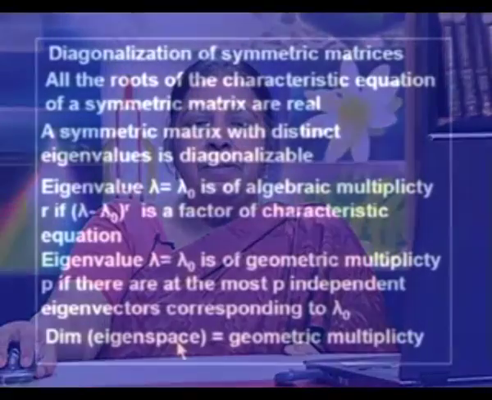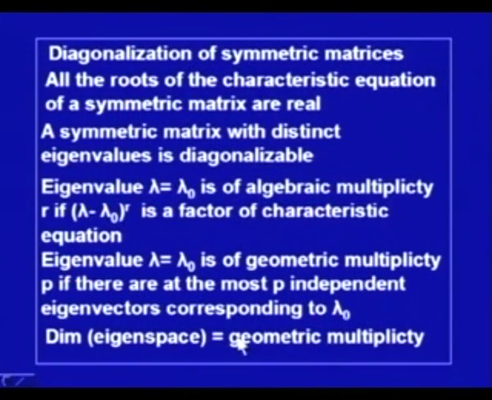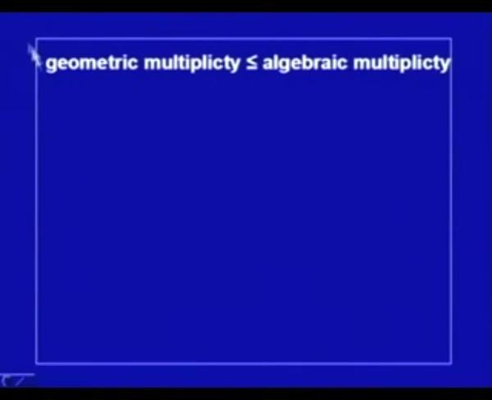Now, this is related with the dimension of eigenspace. So, we say that the geometric multiplicity is the same as the dimension of the eigenspace. We can easily check that geometric multiplicity is always less than or equal to algebraic multiplicity. The number of independent eigenvectors can at most be equal to the algebraic multiplicity, but cannot exceed this.